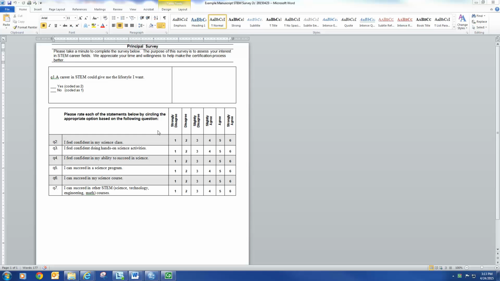To start off where we left off, what we want to look at is our survey. In our survey, we had a research question, Q1: a career in STEM could give me the lifestyle I want. It was yes or no, and we were comparing it to the two different constructs in the paper. So it's very important that we know what the codes were. No is coded as 1, yes is coded as 2. So, coming back to the manuscript